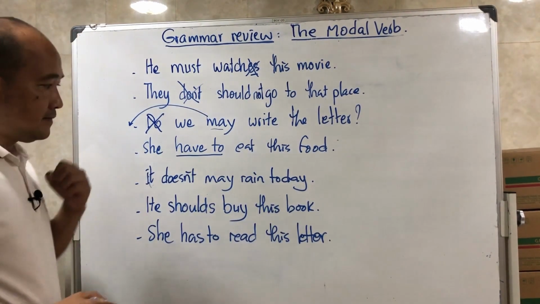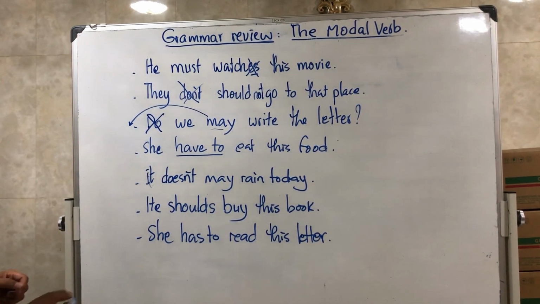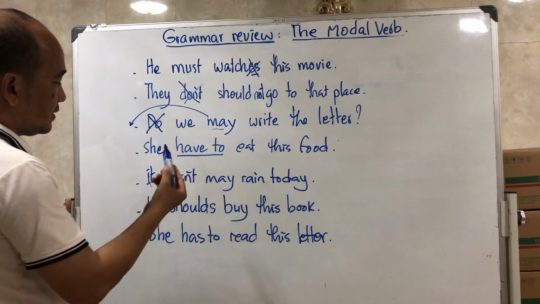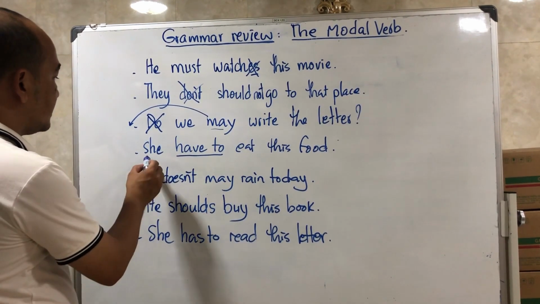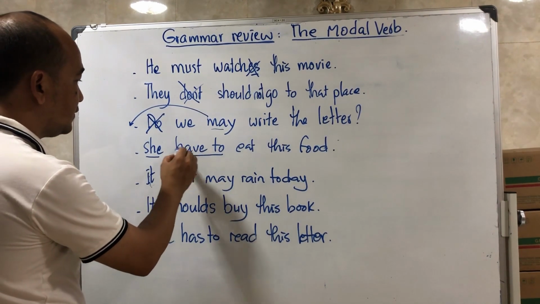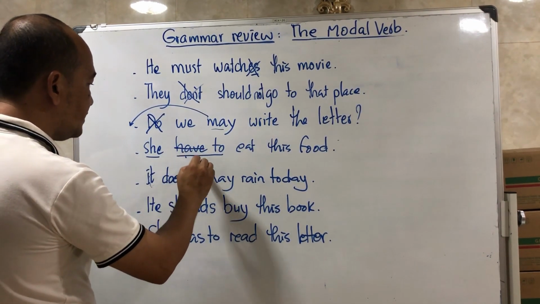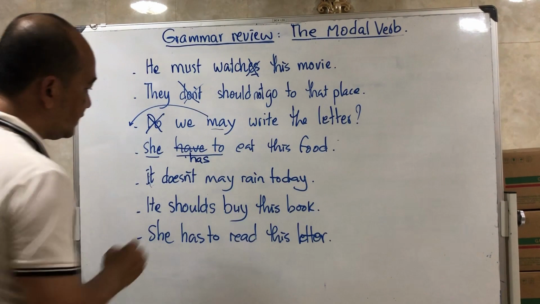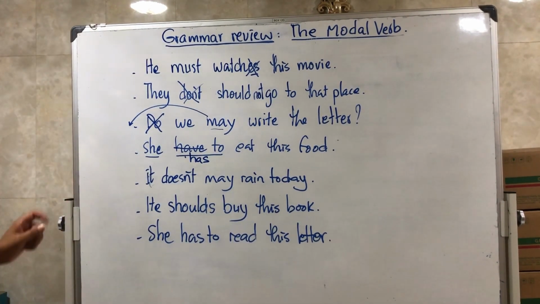Next: she have to eat this food. So we use the word have to for obligation. In here the mistake is we use it with she, so have must change to has. We need to change have to has. He, she, it, we use with has.